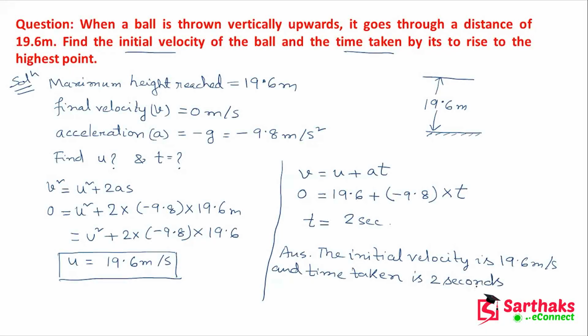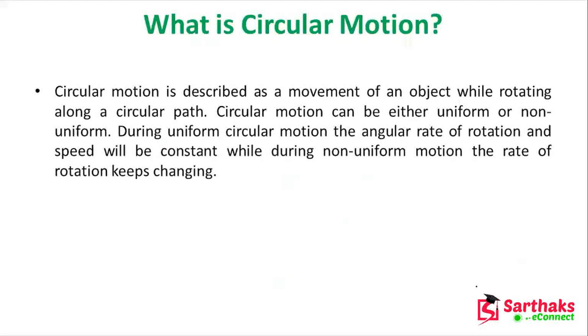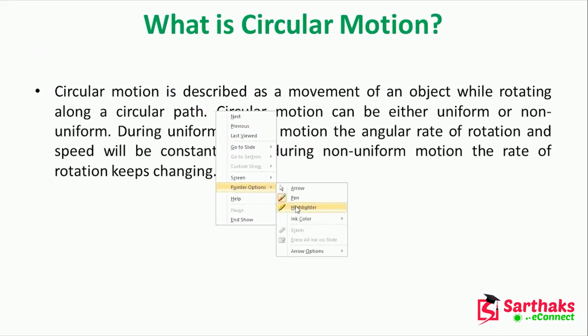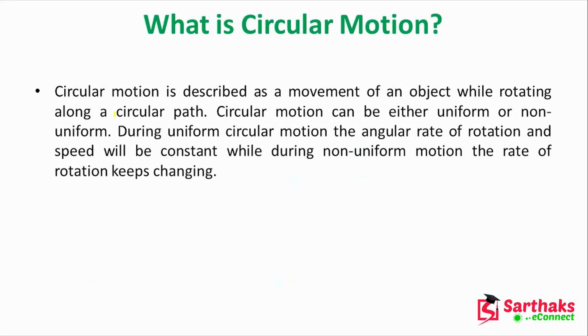Okay. So this one. Next, what is circular motion? Circular motion is described as a movement of an object while rotating along a circular path. Let me take the highlighter here. So here, the circular path, this is very, very important. Circular path. And circular motion can be either uniform or non-uniform.